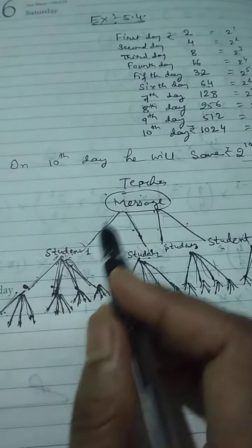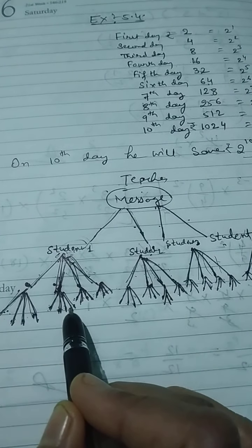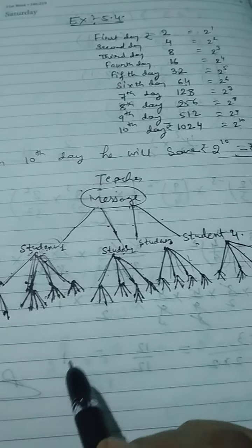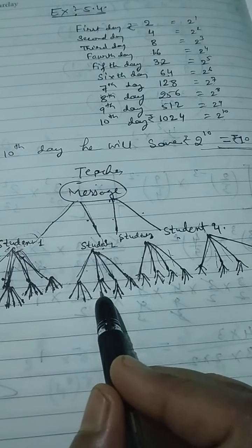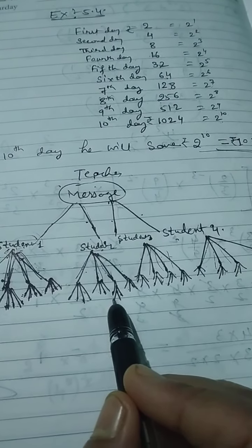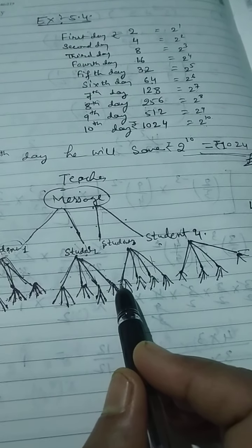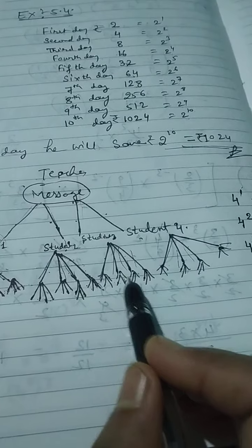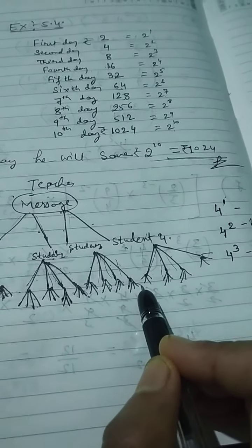Then how many students are there in the third round? Counting 1, 2, 3, and so on up to 48.